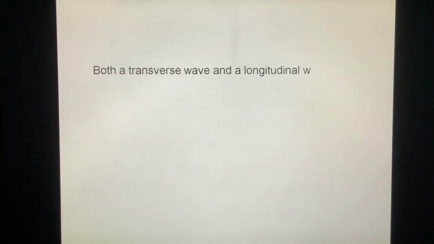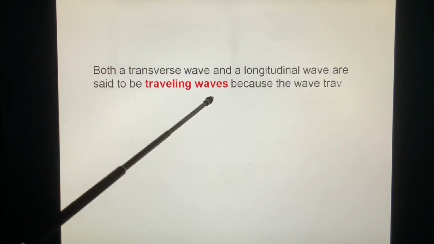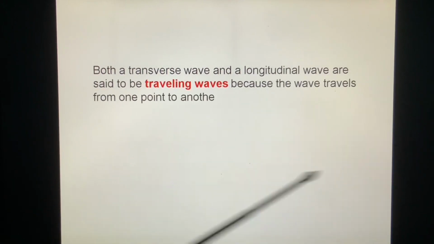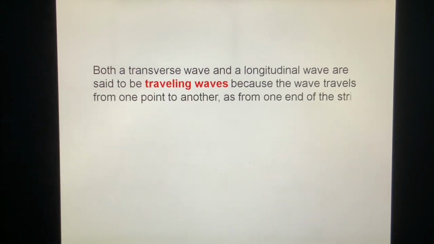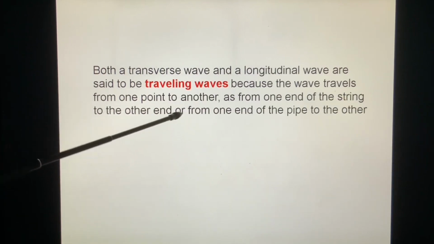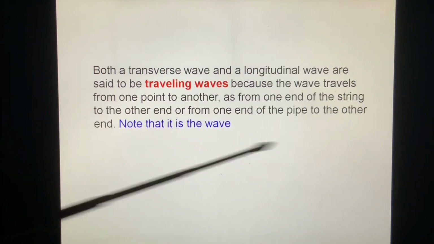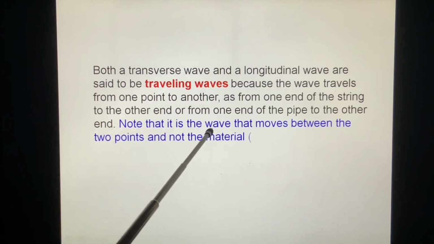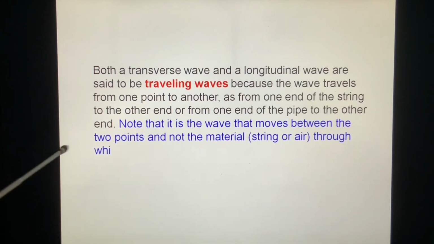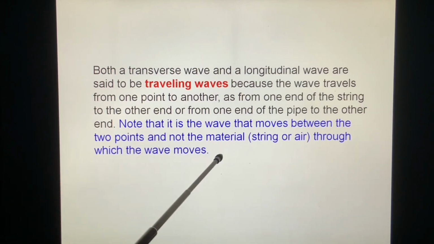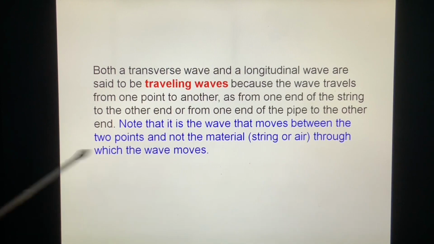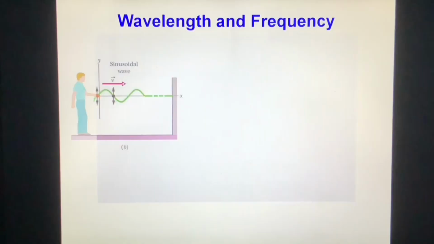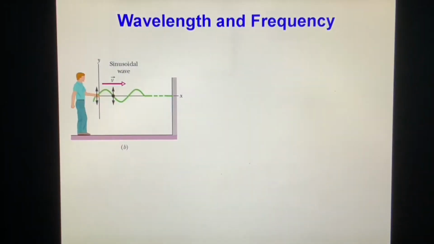Both a transverse wave and a longitudinal wave are said to be traveling waves because the wave travels from one point to another, as from one end of the string to the other end, or from one end of a pipe to the other end. Note that it is the wave that moves between the two points, and not the material, string or air, through which the wave moves. Wavelength and frequency.